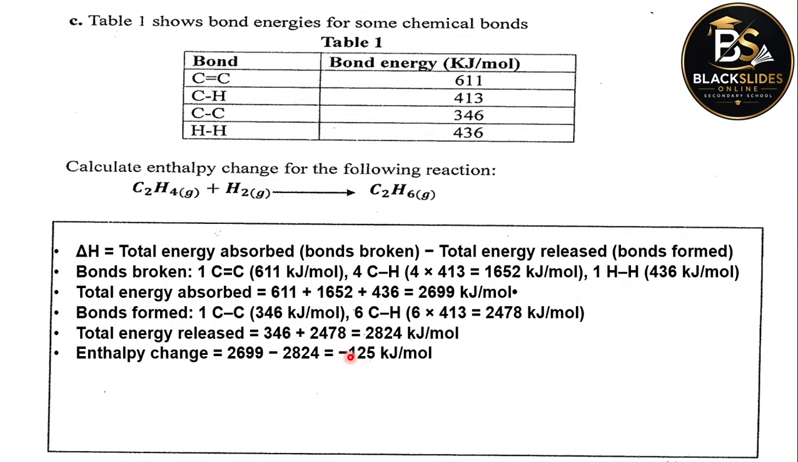The sign on the value of enthalpy change tells you what kind of reaction it is. If it's negative, then it is an exothermic reaction. It means energy is being released. The minus sign shows that the energy is being released to the surroundings by the reaction. So this is an exothermic reaction.